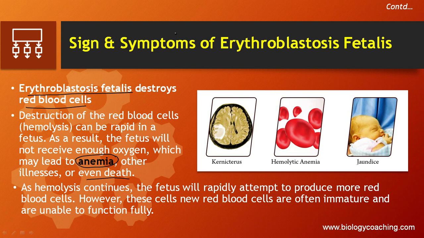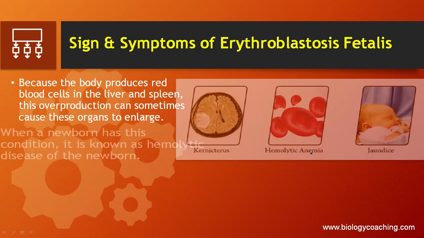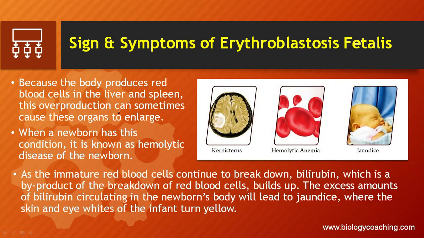So, you can see the signs and symptoms of erythroblastosis fetalis here: the anemia, other than the jaundice, which we have listed previously as well. These are the effects on the fetus. Because the body produces red blood cells in the liver and spleen, this overproduction can sometimes cause these organs to enlarge.